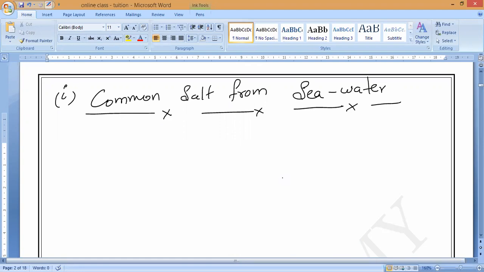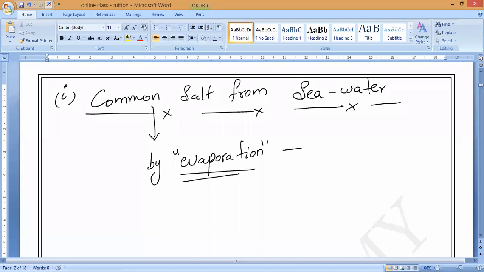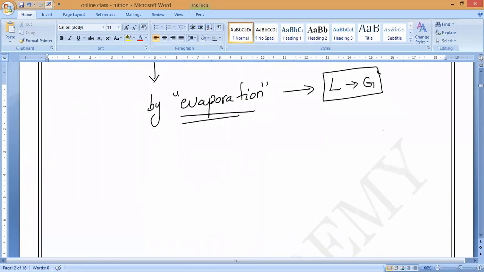Now, how is this common salt obtained from seawater? By which process? Evaporation. All of you should remember. This is the natural process in which we convert liquid state to gaseous state. That is what we call evaporation. So, how it is done, we'll discuss now.